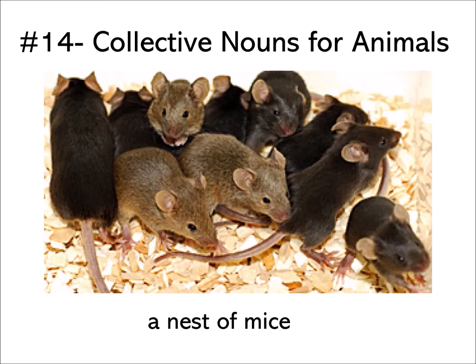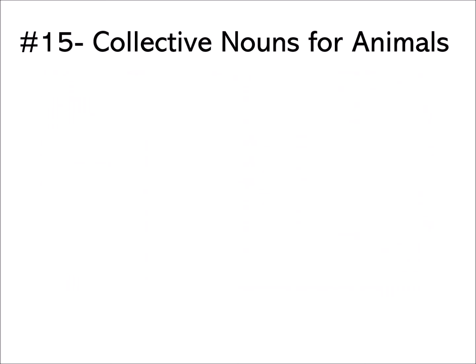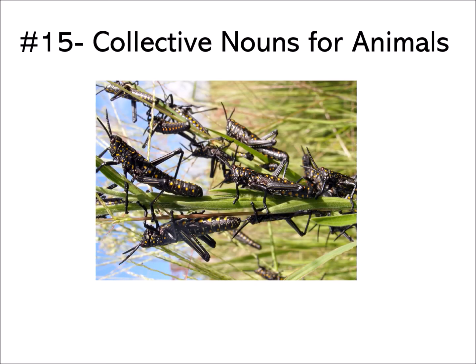A nest of mice. And the last one of today's lesson, collective nouns. These are locusts. Actually it is a kind of insect which will spoil your plants or crops on your farm. So usually the farmers are so scared of this kind of insect.